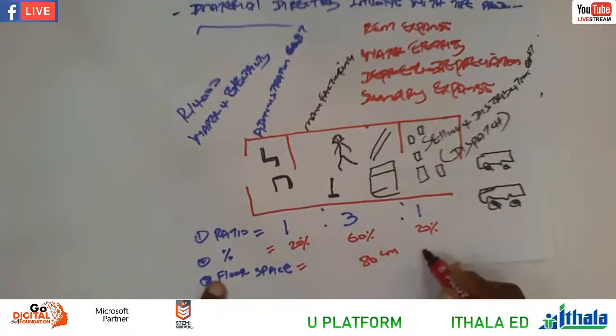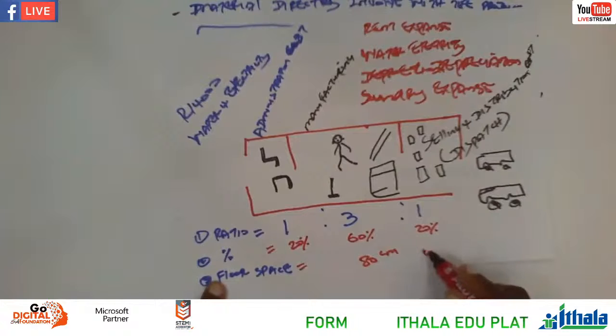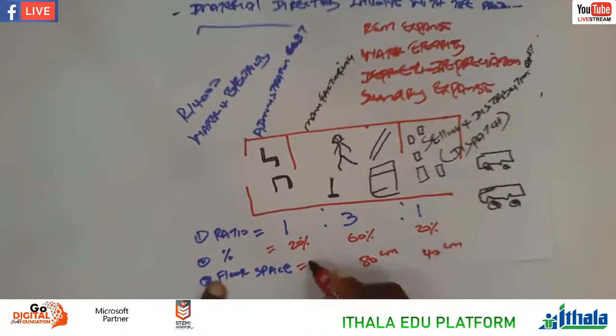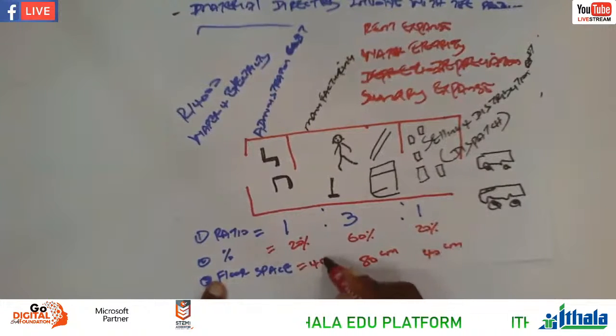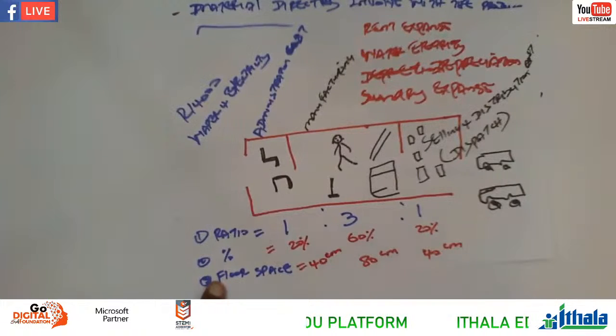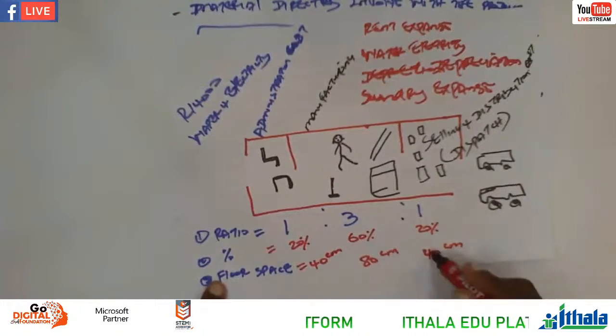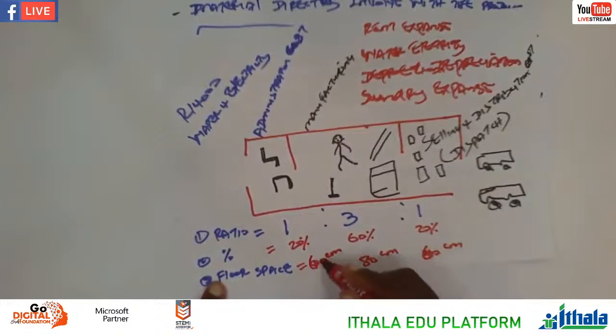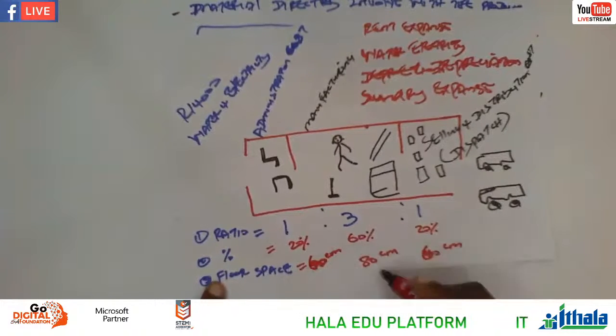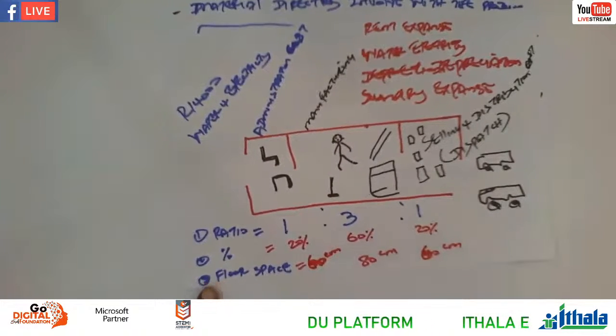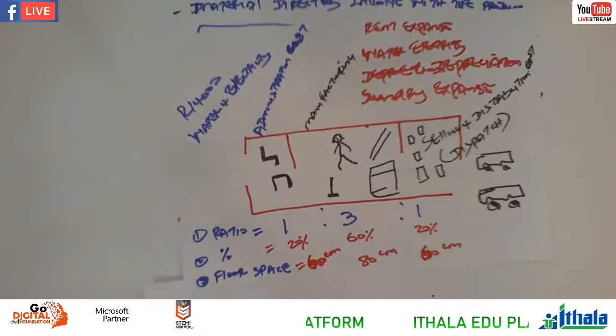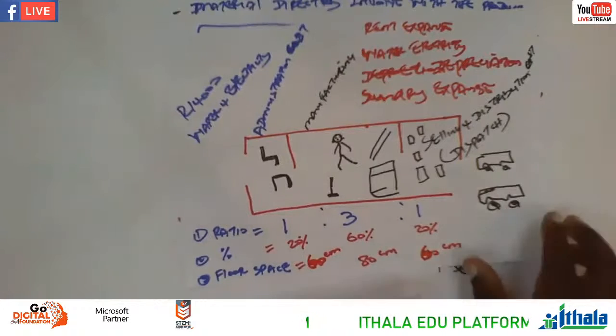And then here 60 square meters, and also 60 on selling and distribution. Now we are doing the calculations in terms of the ratio, the floor space, and the percentage, right?